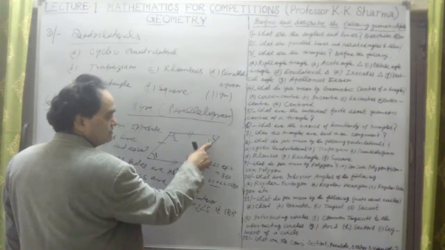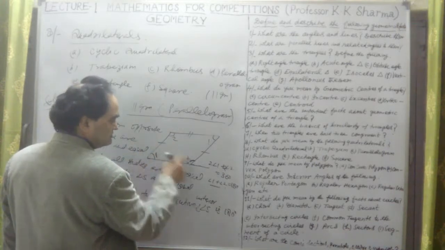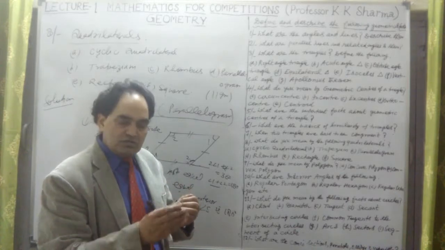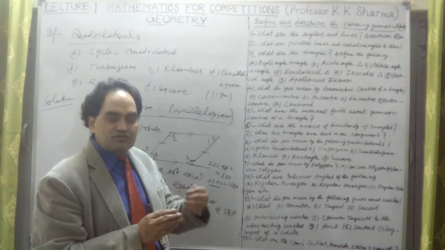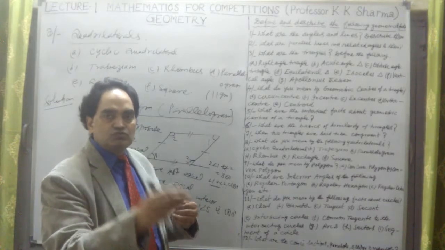This plus this is 180 degree. This plus this is 180 degree. Any two consecutive interior angles, one after the other. Consecutive means one after the other. Angle 1 plus angle 2, 180.